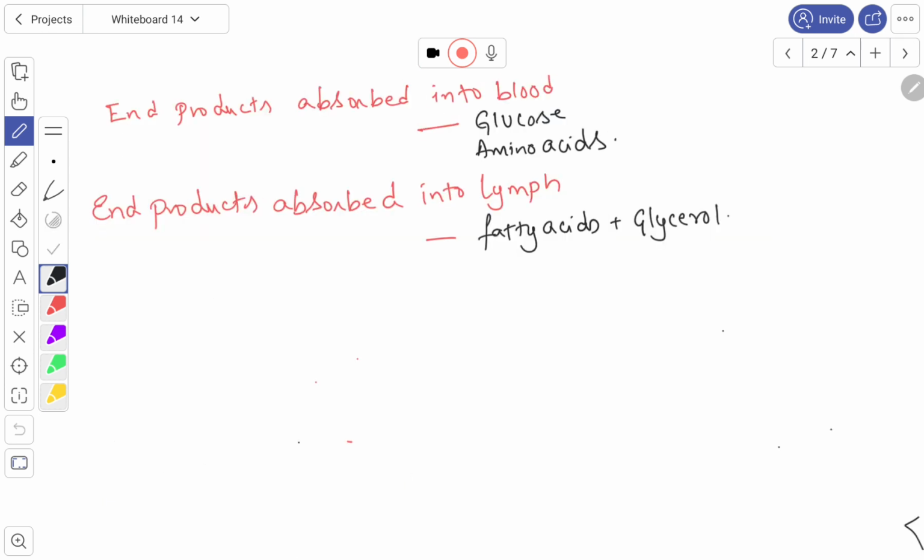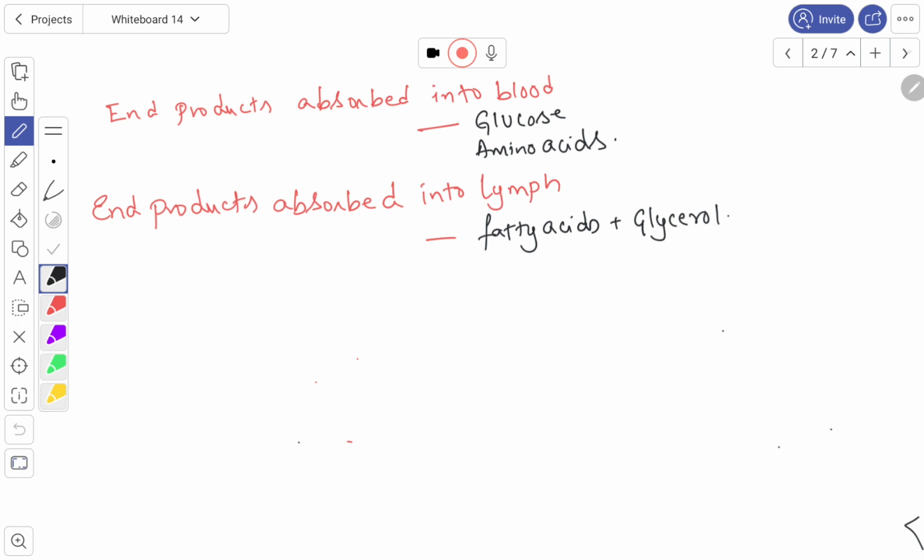So these end products are absorbed into what? These end products are absorbed into the blood. The end products of digestion which are absorbed into the blood are glucose and amino acids. Similarly, the end products which are absorbed into the lymph are glycerol and fatty acids. Right. We go for the next one.